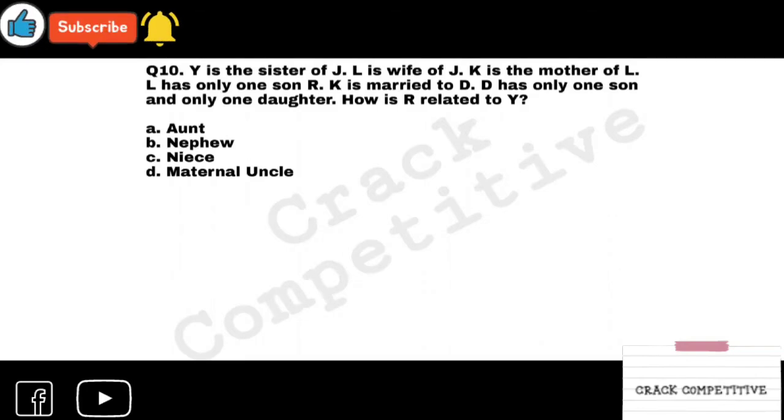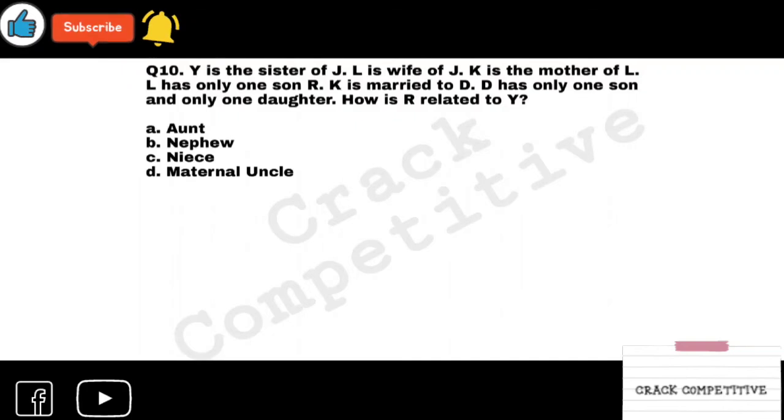Y is the sister of J. Let's make the family tree first, right? These questions need family trees. The questions we have solved earlier, question 1, question 2, were conceptual questions. Now we are moving to the advanced questions, which really need the family tree, right?